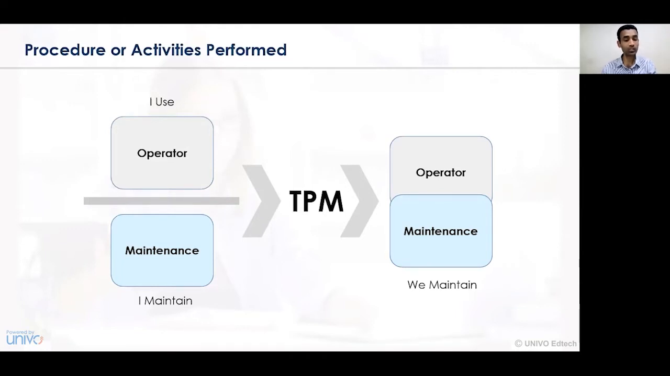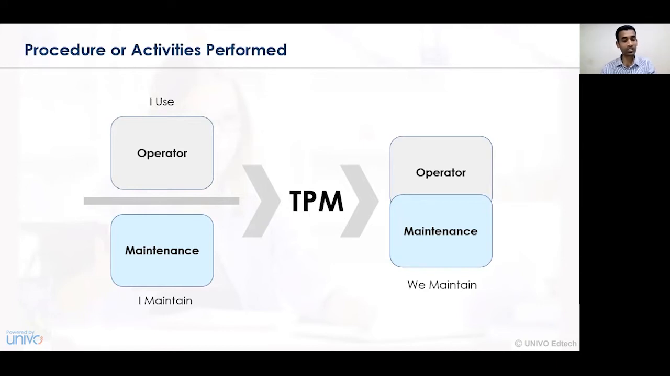that is, I use. So we have a certain operator, and the operator has various maintenance responsibilities, that is, how he maintains, that is, I maintain. So when the combination of I use, that is the operator, and I maintain, that is maintenance, is undertaken with the help of TPM, total productive maintenance, the combination is operator plus maintenance, which is to be maintained.